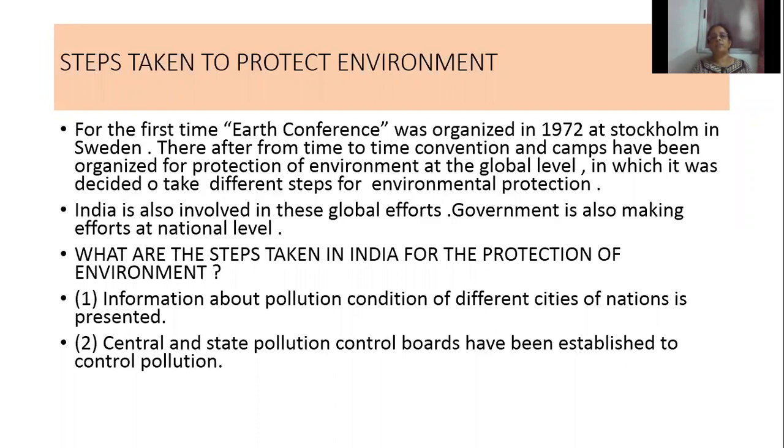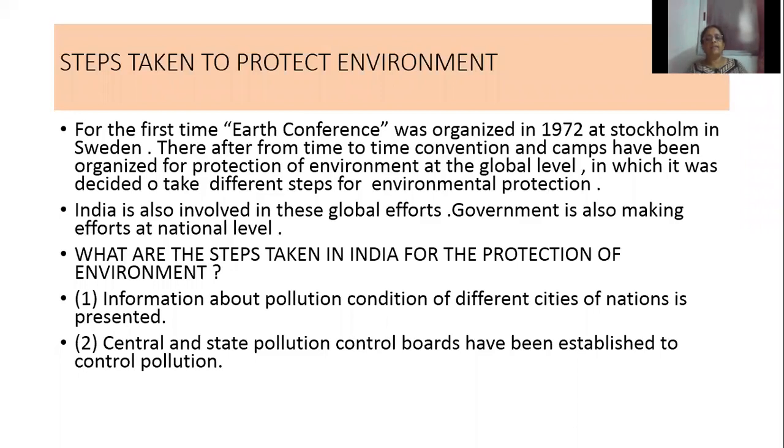So what are the steps taken in India for the protection of the environment? First one is that India collects information about the pollution condition of different cities and prepares reports.